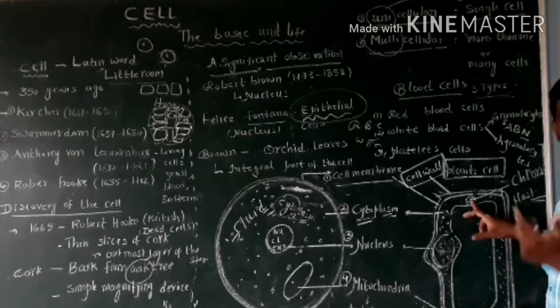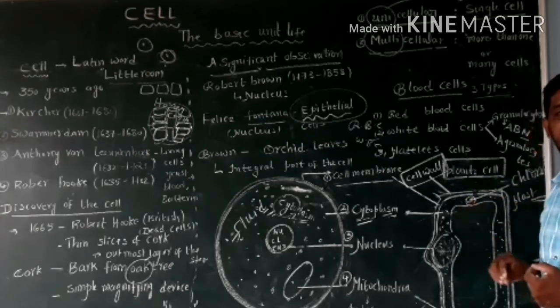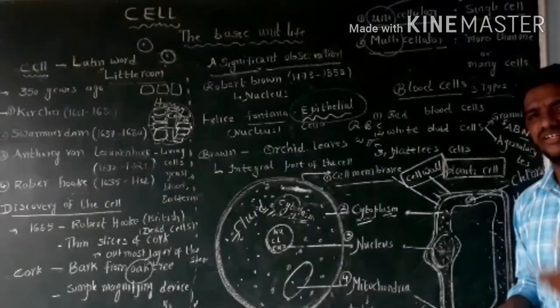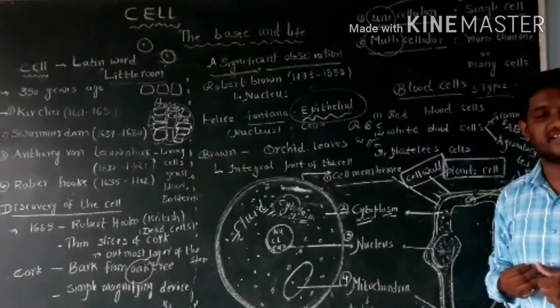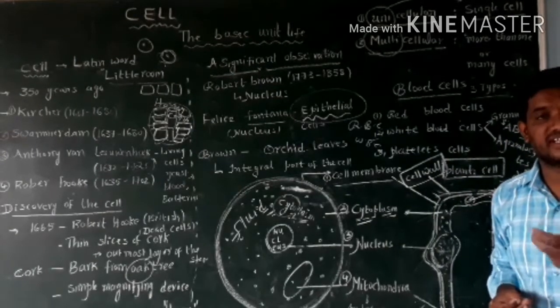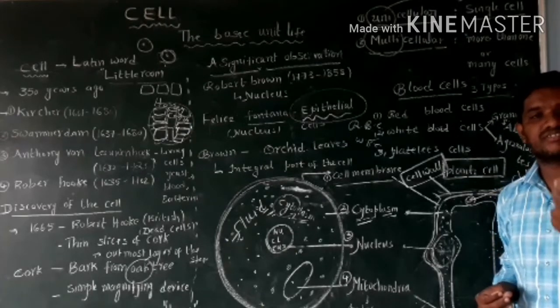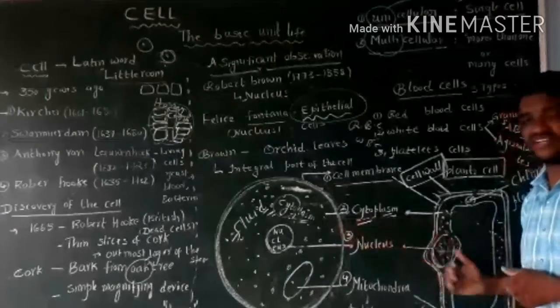Chloroplast helps in the preparation of food. It traps solar energy, or light energy, to prepare food in the process of photosynthesis. That is chloroplast. What is the main difference?